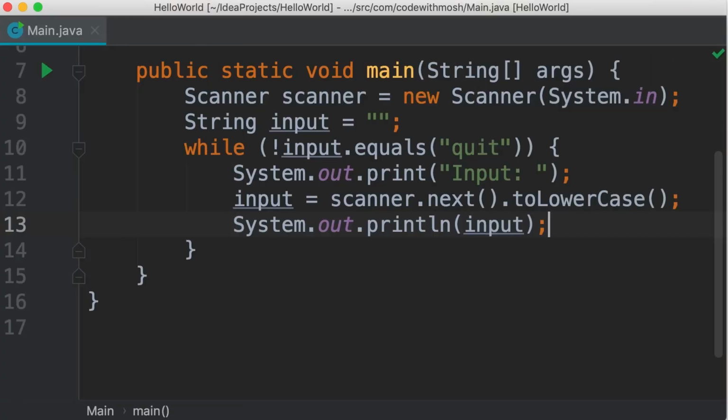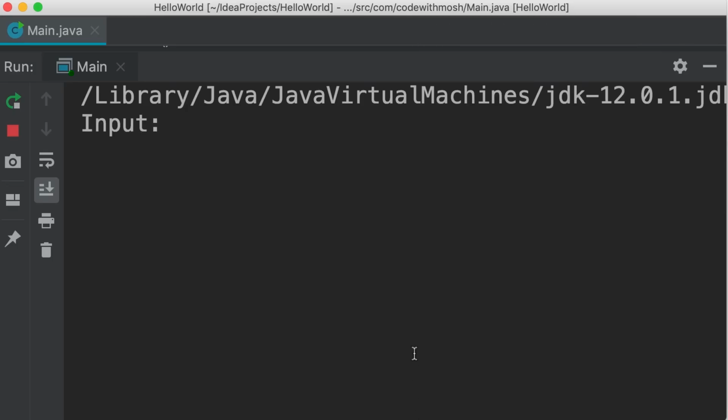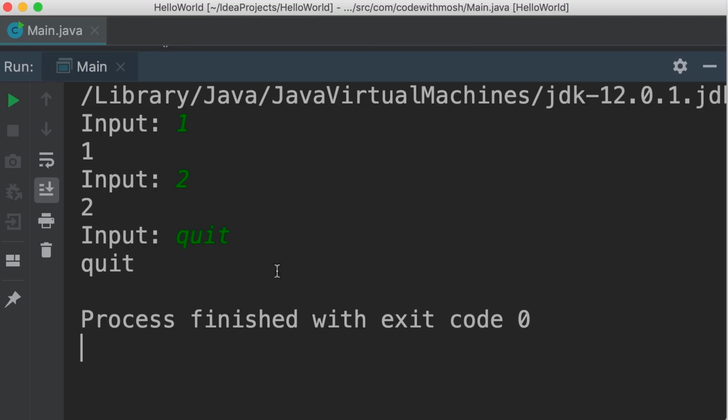We're going to continue with the example from the last tutorial. This program we have written has a tiny problem. Let me show you. So I'm going to run this, enter a couple numbers. These numbers get echoed back. Beautiful. If we type quit, the program terminates, but the word quit also gets echoed back. This is a bit weird. So let's look at a couple ideas for solving this problem.